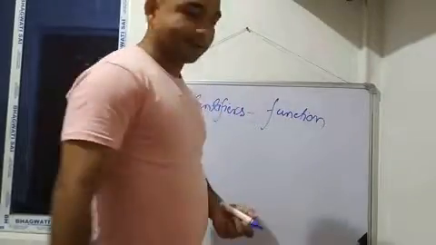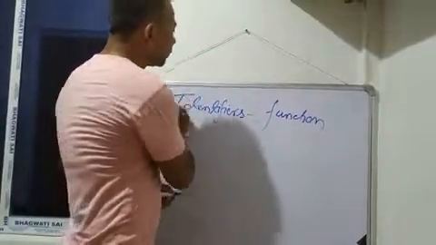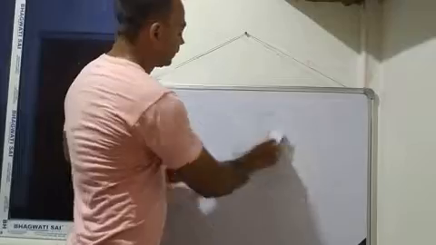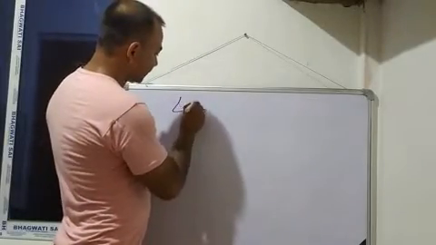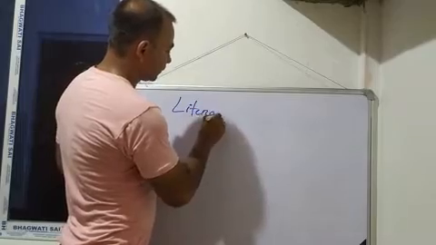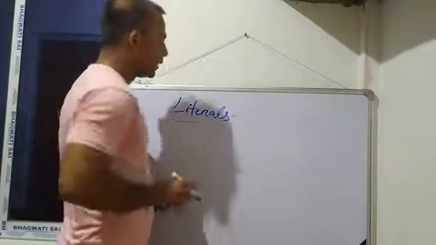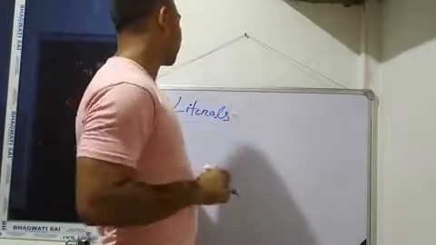Next we are going to discuss the token after identifiers, which is literals.